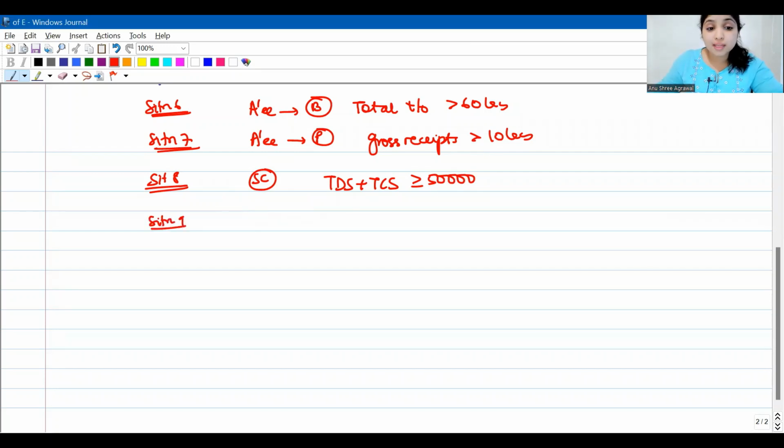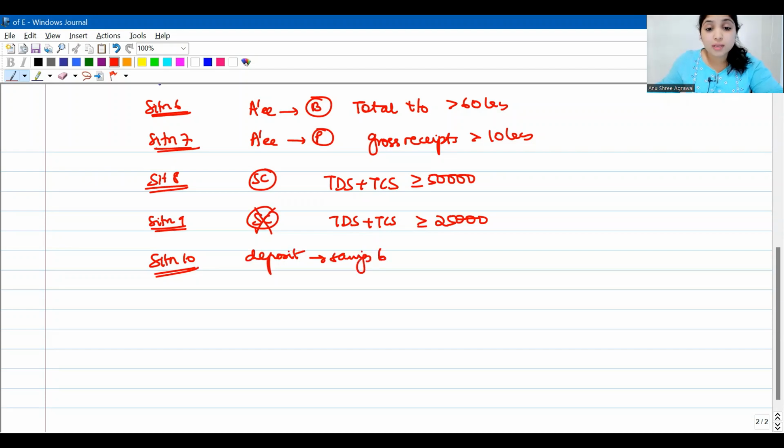Situation 9 talks about assessees who are not senior citizens. If their TDS and TCS credit put together is at least 25,000, then they have to file their income tax return. And lastly, in the 10th situation, if my assessee's aggregate deposit in all his savings bank accounts, see, I may have savings bank accounts with several banks, with HDFC Bank, with IDFC Bank, with ICICI.